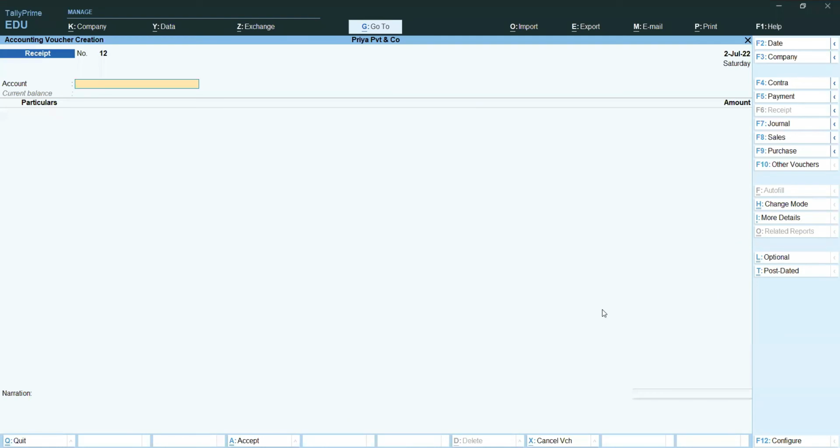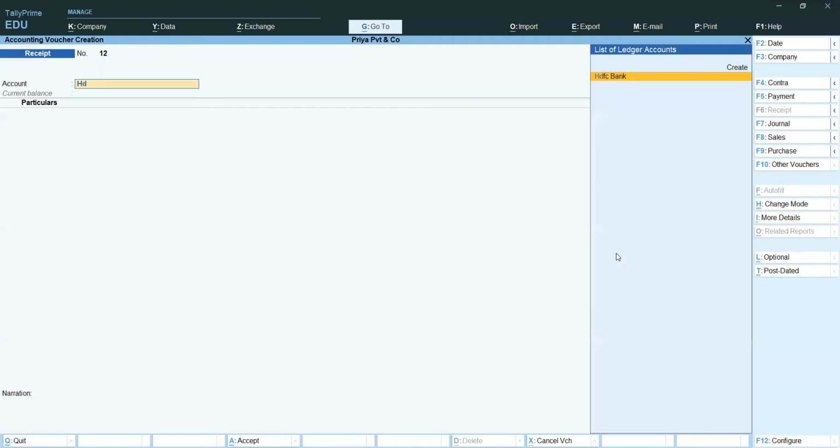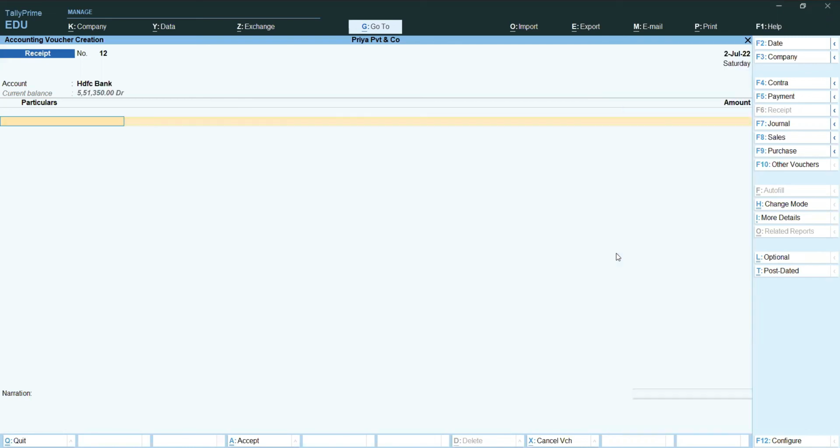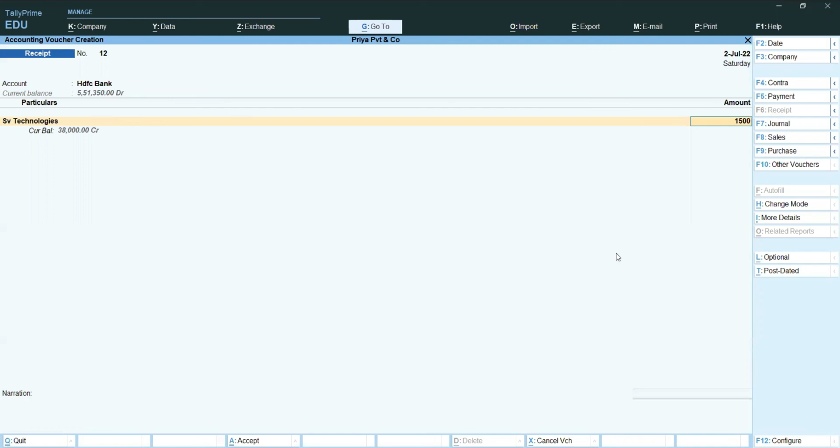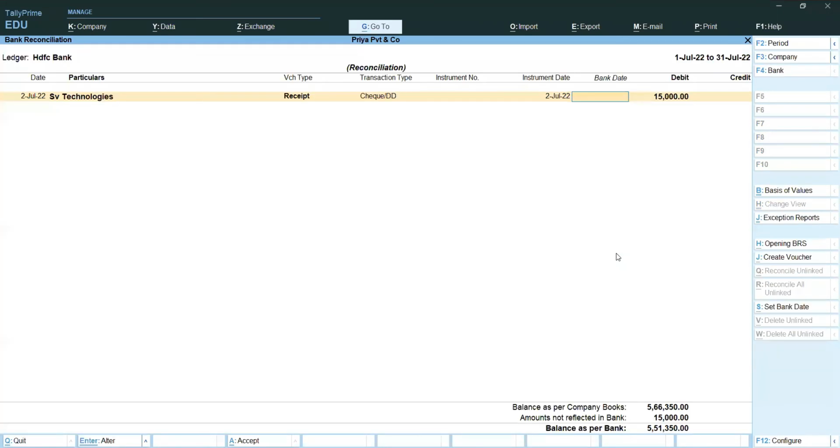So I am clicking the create voucher button. HDFC Bank check return entry I am updating into a receipt. Why? Because at the time when I paid the check to HV Technologies, I prepared that entry in payment. Now the check is returned to HDFC Bank, from whom we are receiving the check amount, HV Technologies. So check return or bounce, both are the same. Check return, enter, you can save it.